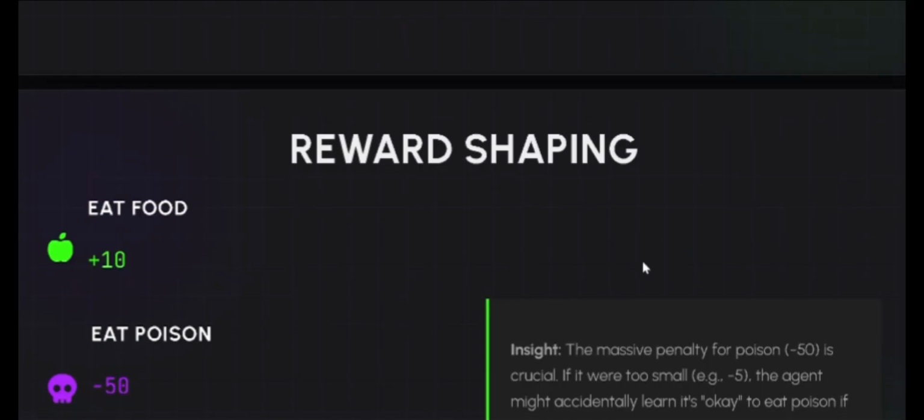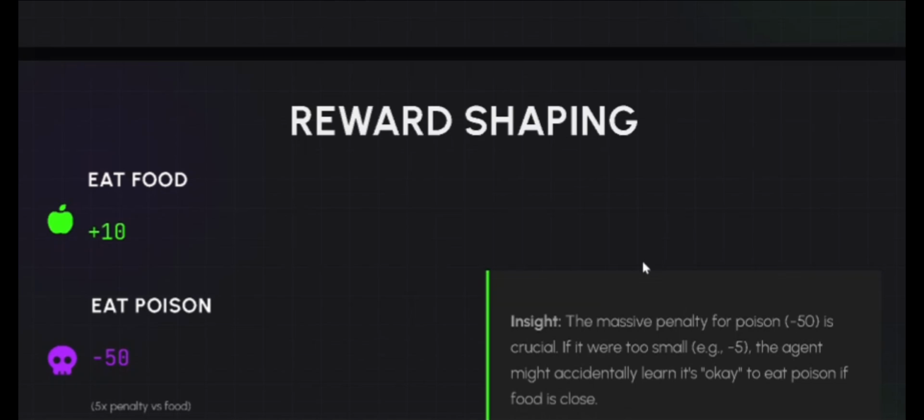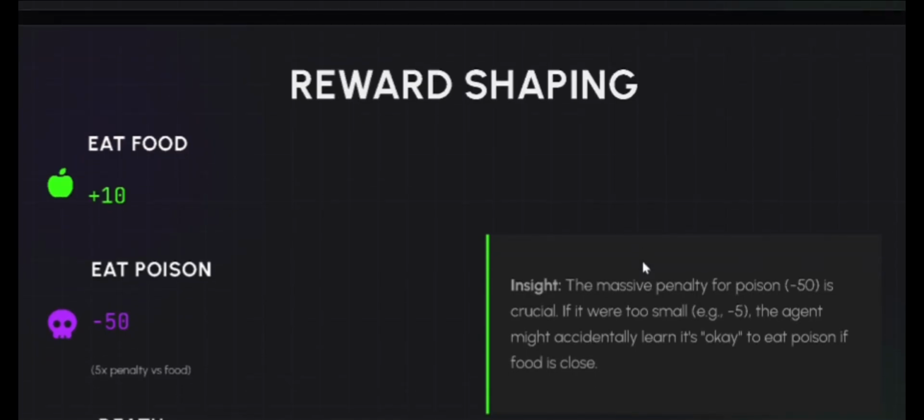Now, the reward system for our project. The learning is driven by a carefully balanced reward function. We need the agent to prioritize safety rather than just going for the rewards. We set the reward for eating food at a positive 10, but the penalty for eating poison is a severe minus 50. This massive penalty forces the network to assign a low Q value to any action that involves risk, training it to prioritize avoiding the purple blocks over reaching the food quickly.